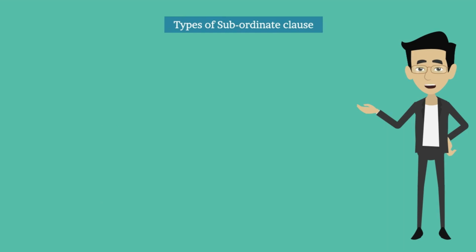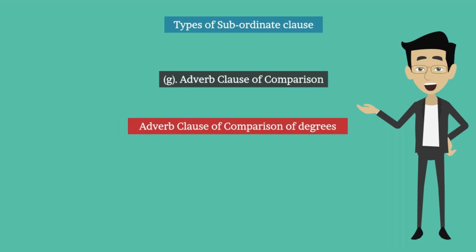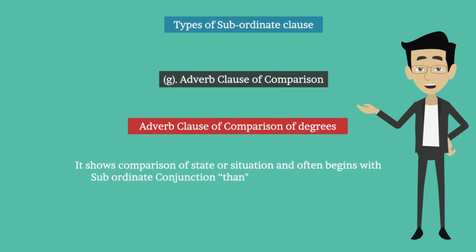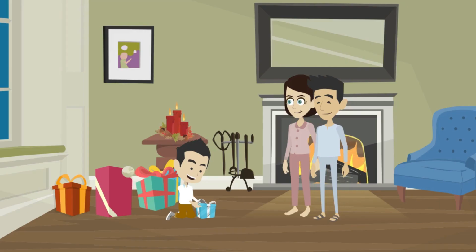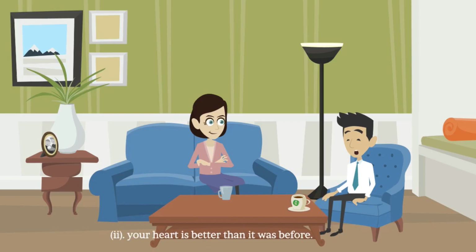G. Adverb clause of comparison. There are two kinds of adverb clause of comparison. Adverb clause of comparison of degree: it shows comparison of state or situation and often begins with the subordinate conjunction than or the relative adverb as. For example, he is not so foolish as his father thinks. As his father thinks is an adverb clause of comparison of degree. Your heart is better than it was before.